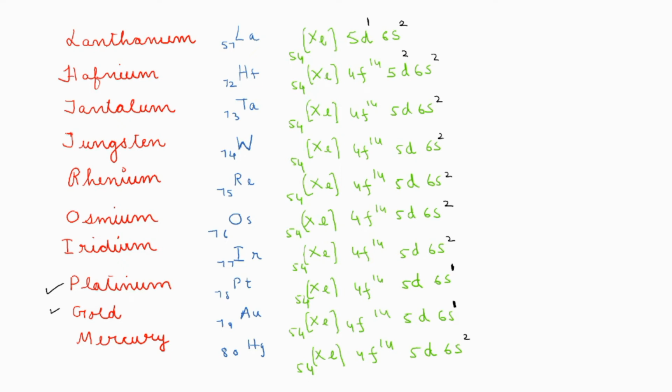Now, atomic number of hafnium is 72. 54 plus 14, 68 is present. 68 plus 2, 70. Now, 2 electrons will be present in the d subshell. Correct? No? Easily you can find it out. Okay. Memorizing d orbital is difficult. Okay. But memorizing s orbital is easy. Only platinum and gold will be having 1 electron in this s subshell. All others will be having 2 electrons. So in the same way, I have written the electronic configuration of other elements also. You can check it. Okay, it's very easy, right?